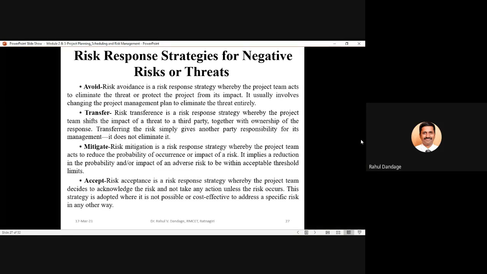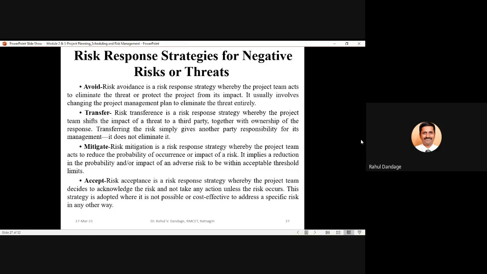Sometimes we can go for another strategy, that is transfer. In risk transference, the project team shifts the impact of the threat to a third party together with ownership of the response. So sometimes you appoint a contractor and prepare the contract documents such that if any problems occur, they can be transferred directly to the contractor. So more responsibility will be with the contractor.